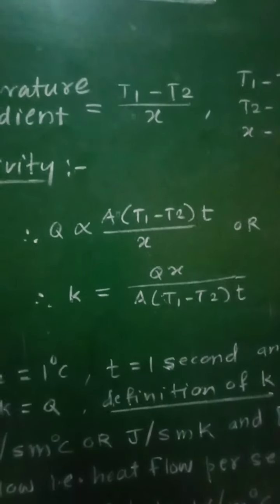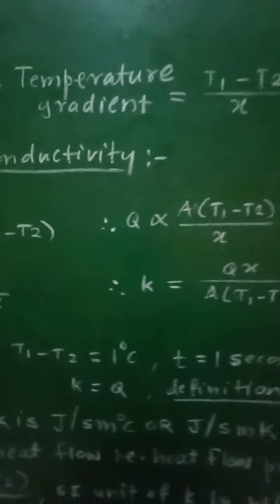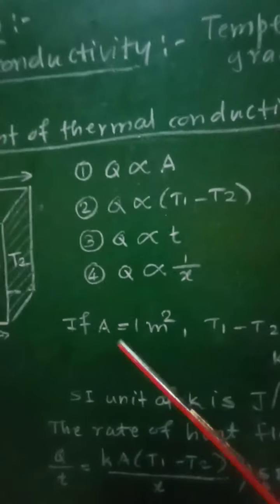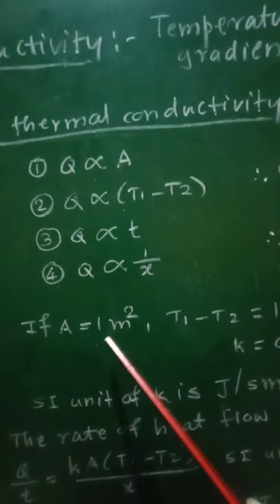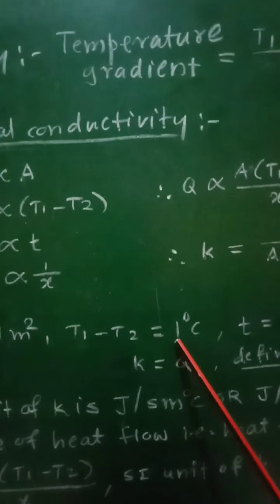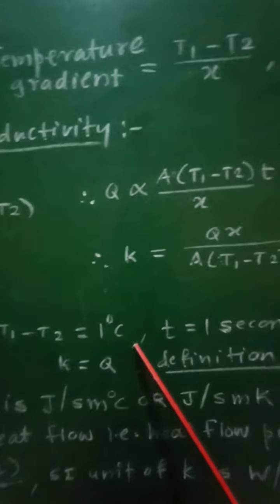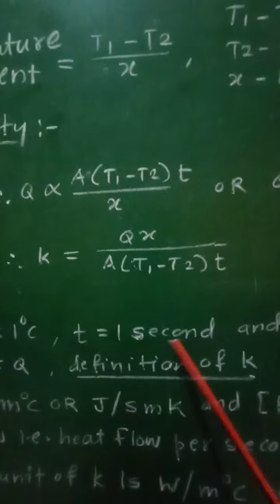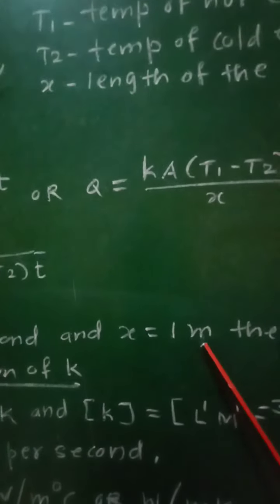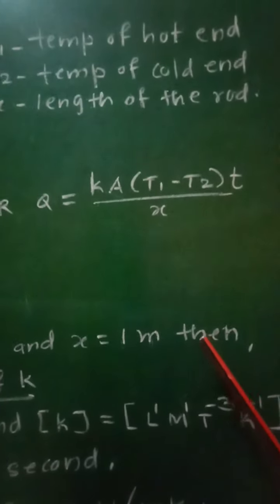Now if we consider this formula and put in values: area of cross section A is equal to unity, that is 1 square meter. The temperature difference between the two faces is unity, that is T1 minus T2 equal to 1 degree Celsius, and T is equal to 1 second, as well as X equal to 1 meter, the perpendicular distance between the two faces.